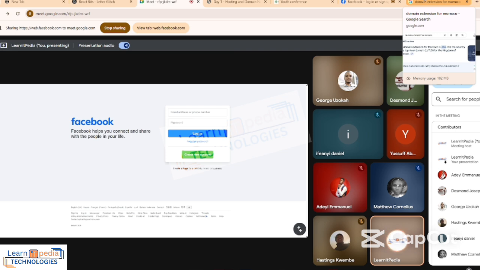I remember last month, I was creating a website for somebody, and the person had already bought SSL. While I was creating the website, the SSL expired. She was complaining when she tried to visit. I said, just pay for the SSL now, the thing has expired, because she's the one in charge of the site. I was just building it. Immediately she paid, the site became normal again. The site had been saying it was not secure, so she was asking why the site wasn't secured. So SSL is secure socket layer.